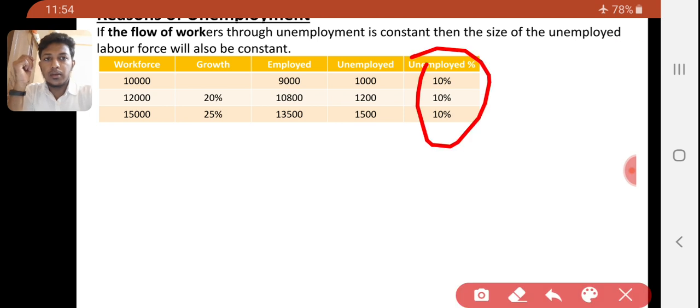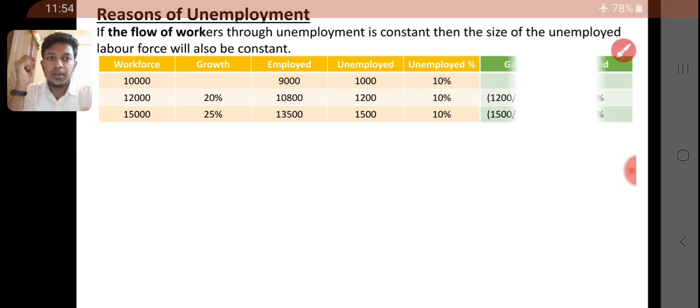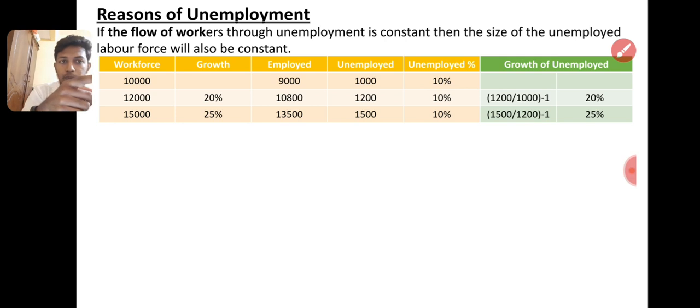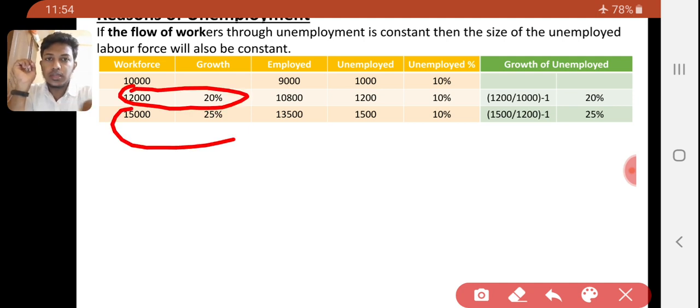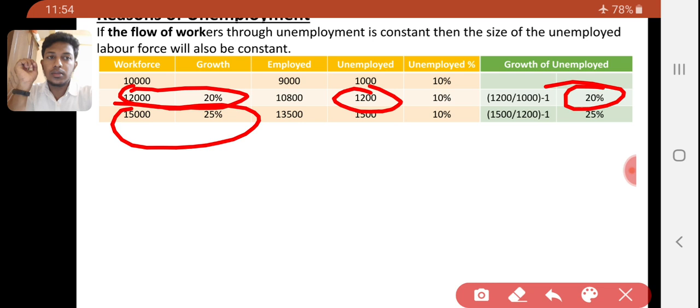Why? Because growth of employment and unemployed are the same thing. Here you can see the workforce increase 20%, then another 25% increase. Unemployed 1,000 to 1,200 is a 20% increase, then 1,500 is a 25% increase.